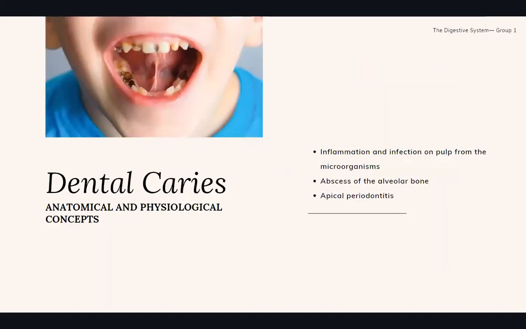For our next disease, which is the dental caries, or basically sira sa ngipin, the anatomical and physiological concepts are inflammation and infection on the pulp from the microorganism, or inflammation in the innermost layer of the teeth, and abscess of the alveolar bone, and apical periodontitis, or inflammation of the periodontal tissue.